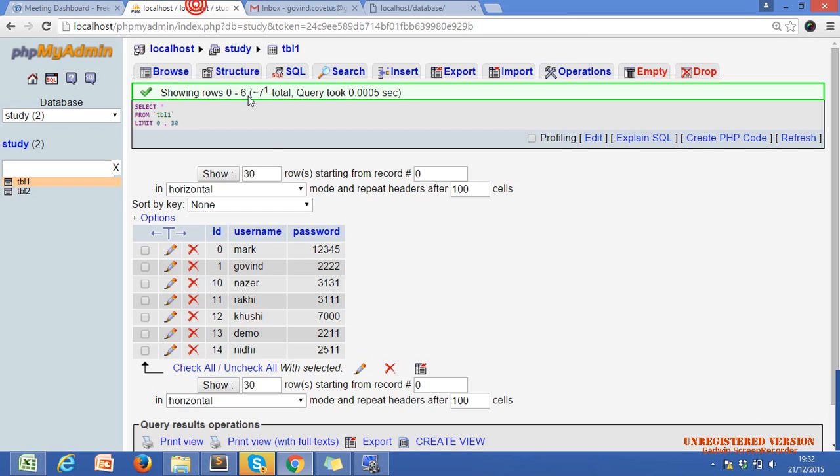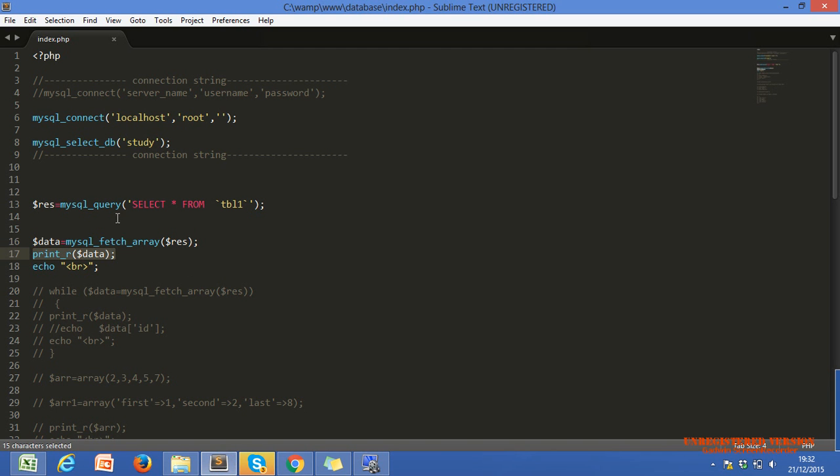We have all of the data, but it contains only one row at a time, and its pointer points to the next row. Whenever we use a loop, it will continue till we have data in this variable dollar data.